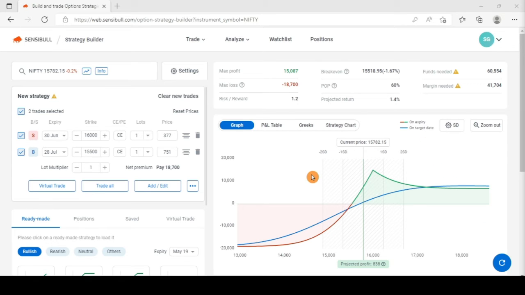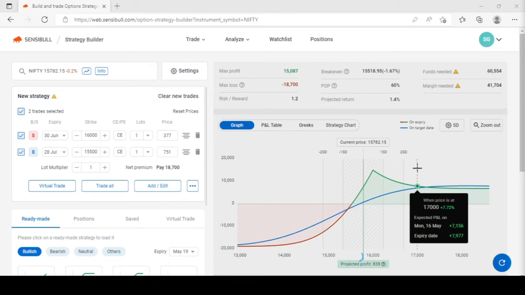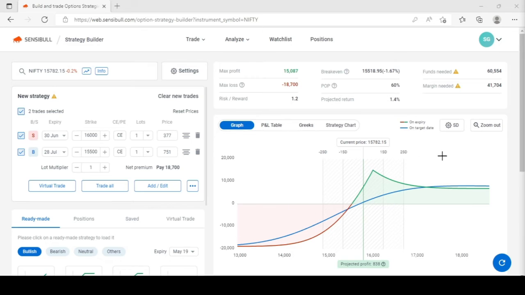Here is the payoff graph. Friends, any of the calendar spread payoff graphs will always be indicative payoff graphs because it is very difficult to predict the break-even points and the max profit for the calendar spreads as the strikes are in different expiry periods. The premiums will be behaving based on the volatility change that is coming in the coming days. So that is why all the calendar spread payoff graphs are only indicative payoff graphs.